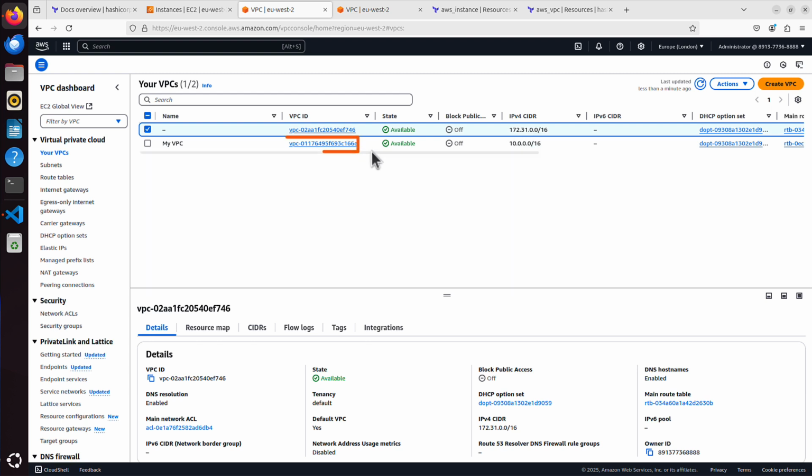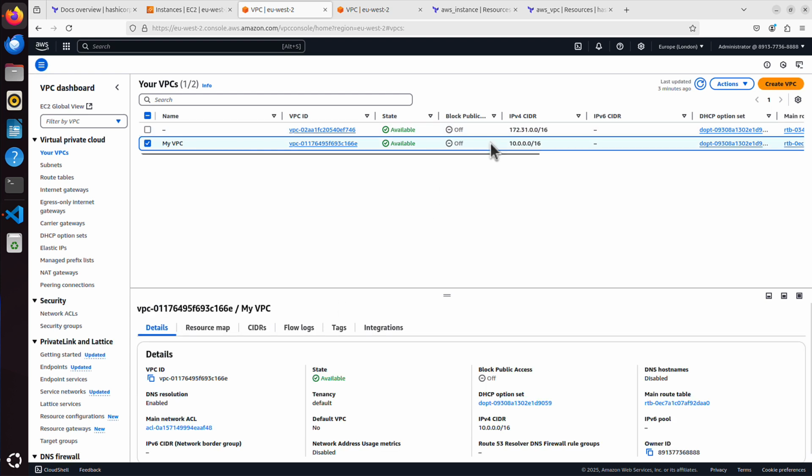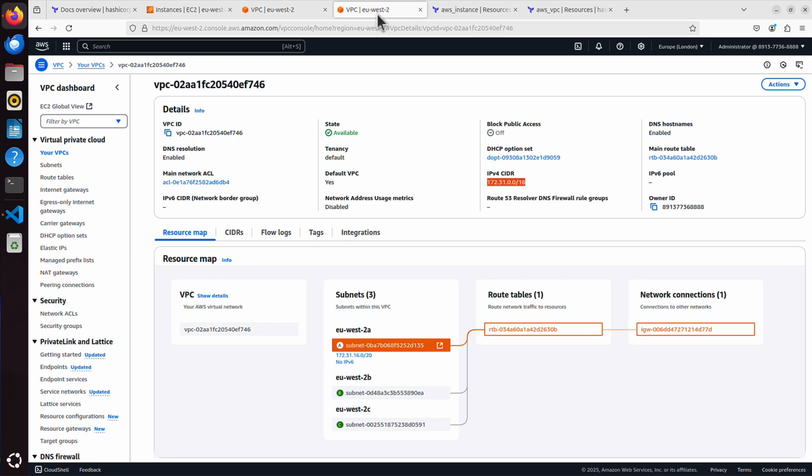And this VPC ID is what I mentioned. Terraform said it will be known after apply, because that's something that AWS creates for us, and Terraform can only read it once this resource is actually created and it's in the cloud. Why was I talking about that VPC ID if we haven't used it anywhere yet? Well, that's because we are going to use it now when we create a subnet that will be part of this new VPC.